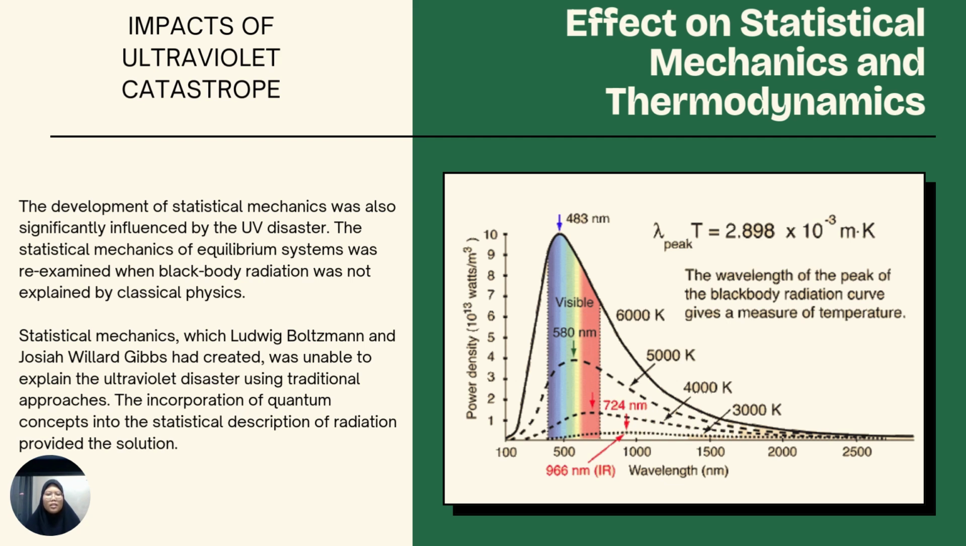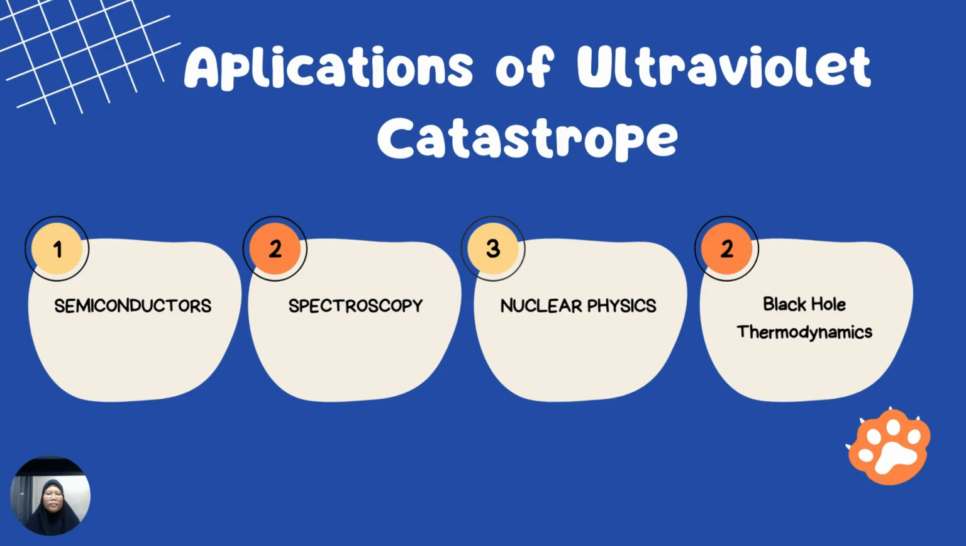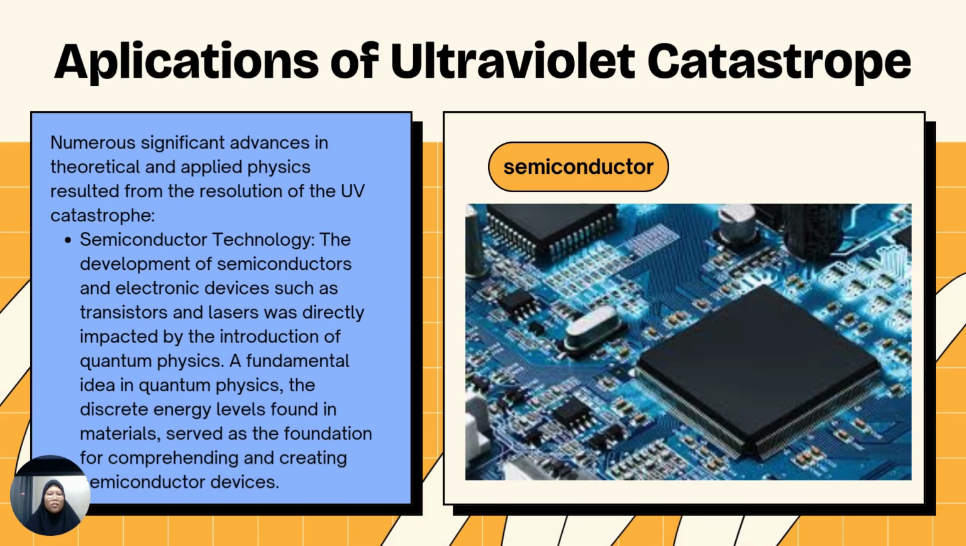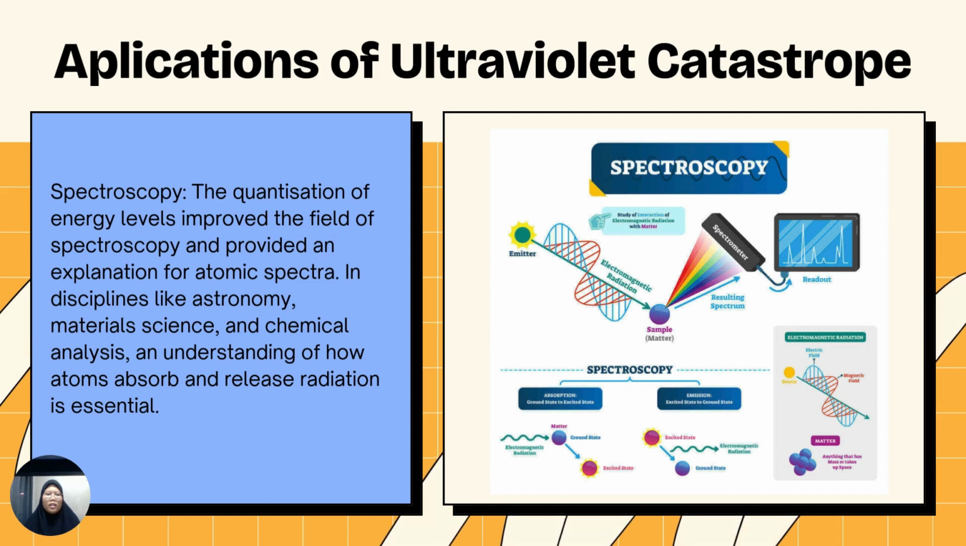In this graph, this shows the black body radiation. The blue one is the highest frequency here. The applications of the ultraviolet catastrophe include semiconductors, spectroscopy, nuclear physics, and black hole thermodynamics. Semiconductor technology, with devices such as transistors and lasers, was directly impacted by the introduction of quantum physics. The second one is spectroscopy. The quantization of energy levels improved the field of spectroscopy and provided an explanation for atomic spectra.